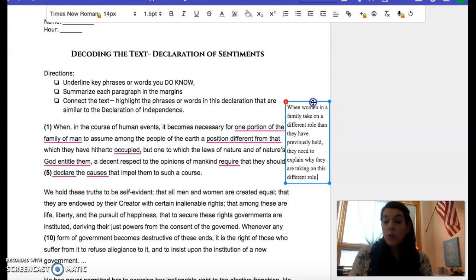So basically they're saying, look, women have always before been just in the house, raising the kids, being quiet, not having any political say. That's what they previously held, okay?